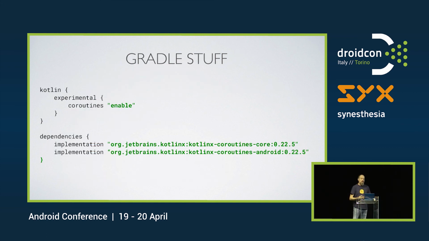So how do you use it then? Coroutines are still in an experimental state, so you need to enable them like this in your build Gradle. And you need to add the following dependencies. The coroutines core is basically the core part of it. And then you need the Android part in order to run stuff on the main thread.